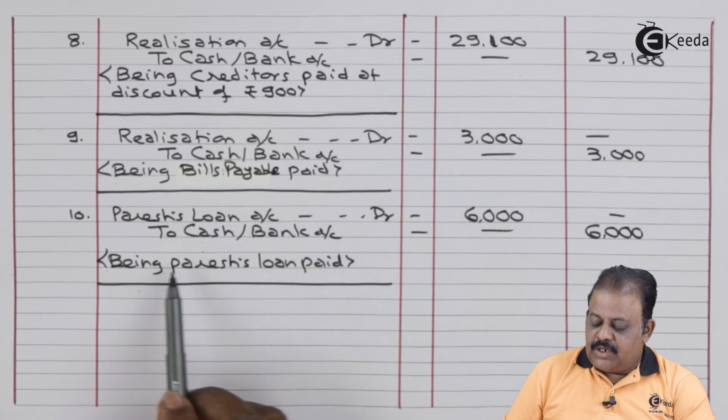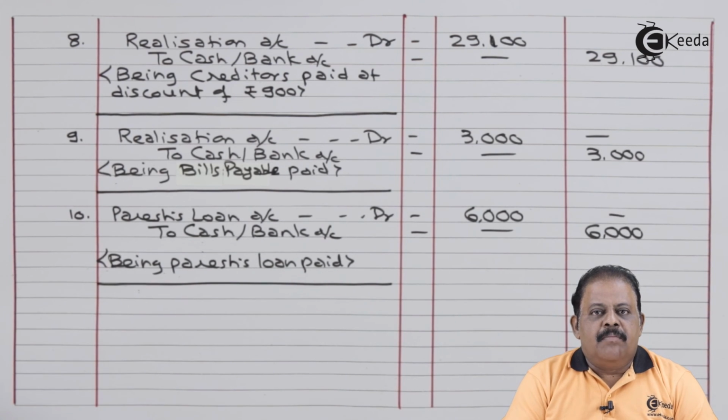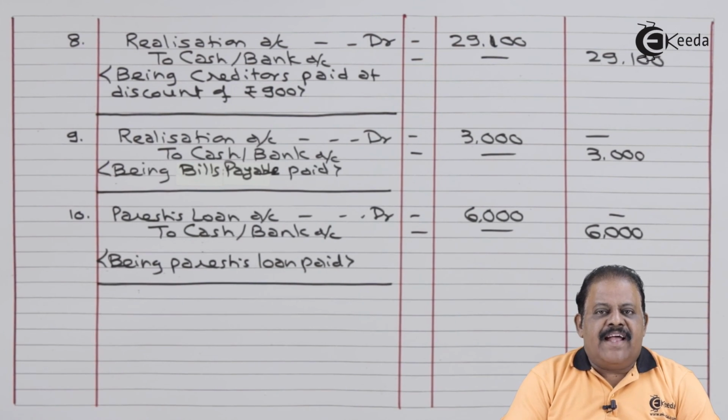Paresh loan account debit to cash bank 6,000, being Paresh loan paid. Here we have completed second stage as well as third stage of the problem, that is realization of assets and liabilities. Fourth stage is payment of dissolution expenses.